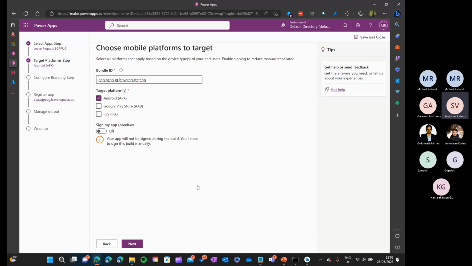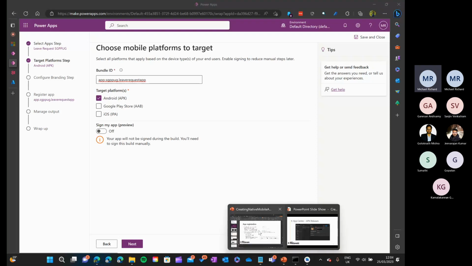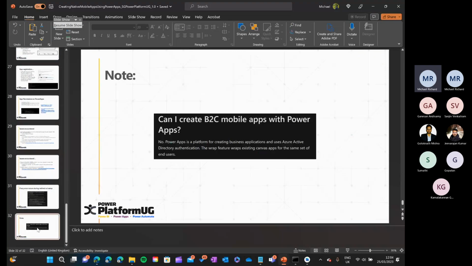So if, outside of the organization as a private person, you develop some crazy app on iOS or Android that you want the public to use, this is not the use case for that, exactly. Hopefully they will have this B2C feature maybe next year or soon.